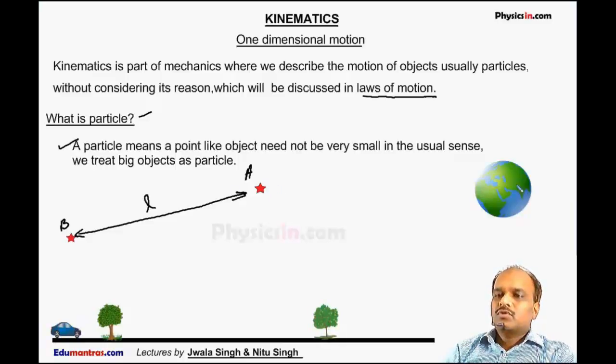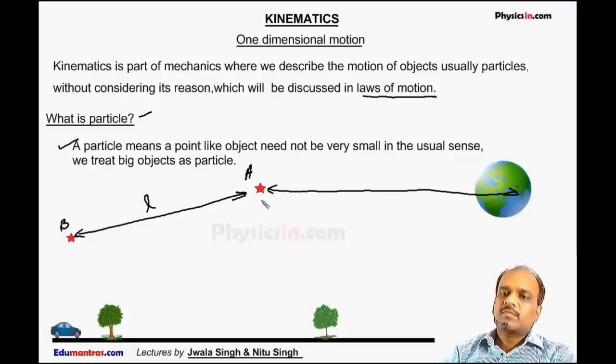If we watch these two stars while sitting on Earth, we see them as particles. We know these two stars are not particles, but still we treat them as particles because we are comparing the size of this star with the distance L', which is very large, so the size of the star is very small, and we treat this star as a particle.